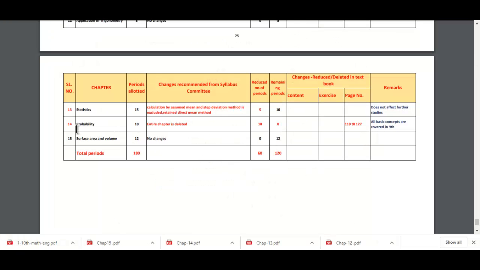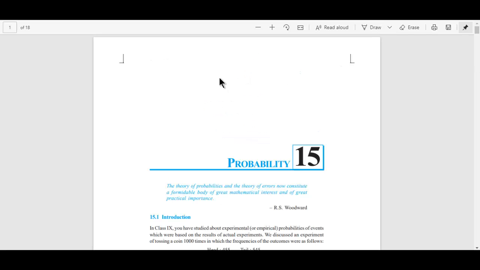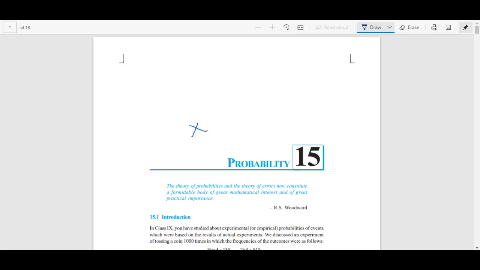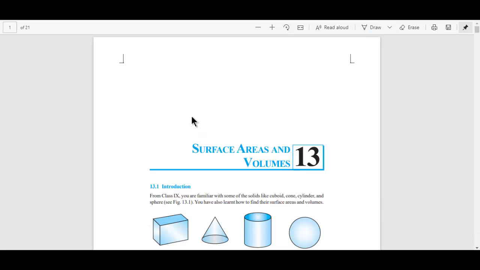Then coming to the next chapter, that is probability. Now the complete probability chapter is deleted. It required 10 periods, so that complete chapter is deleted now. So let me just write a cross mark for this chapter. Now the last chapter, that is surface area and volume. There is no change. It required 12 periods. Now also it requires 12 periods. So there is no change.